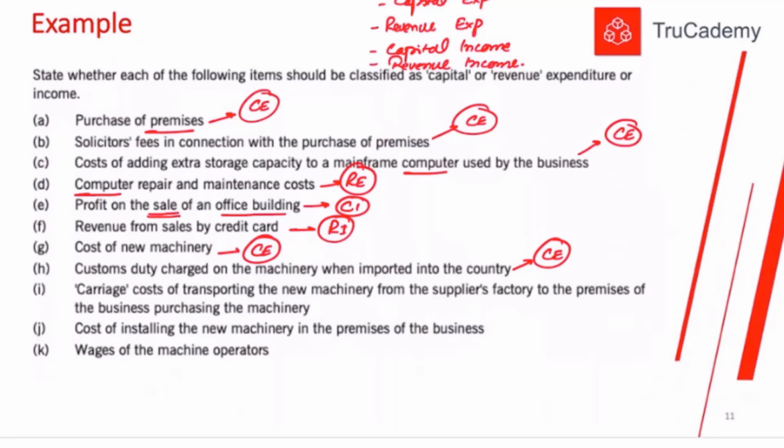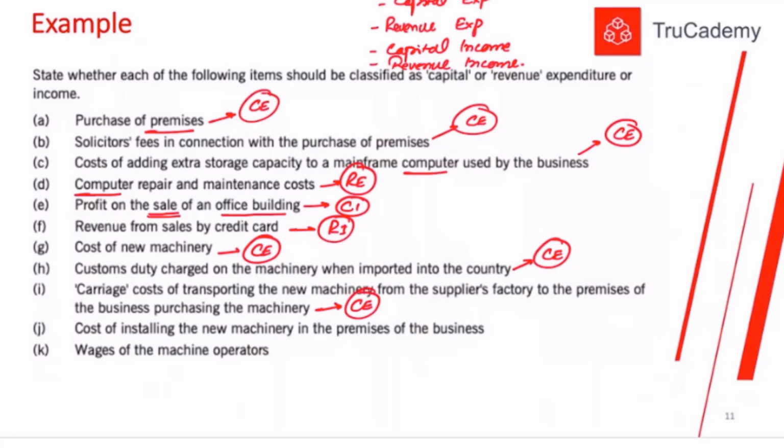Carriage costs of transporting the new machinery from the supplier's factory to the premises of the business purchasing the machinery. Now, this is the cost necessary to incur to bring that machinery to our business. If we do not pay this delivery fee, we will not be able to get this machinery in our premises. So obviously, it's a necessary cost to buy the non-current asset, capital expenditure.